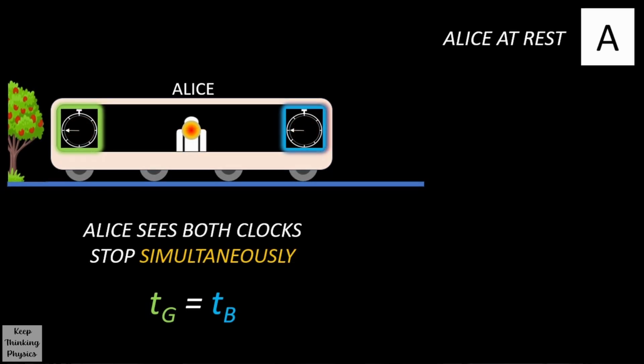Hence for Alice, the clocks always stop simultaneously, no matter if she is actually at rest or actually moving. Because if she's moving, she can still claim to be at rest. So the clocks are always simultaneous for Alice.